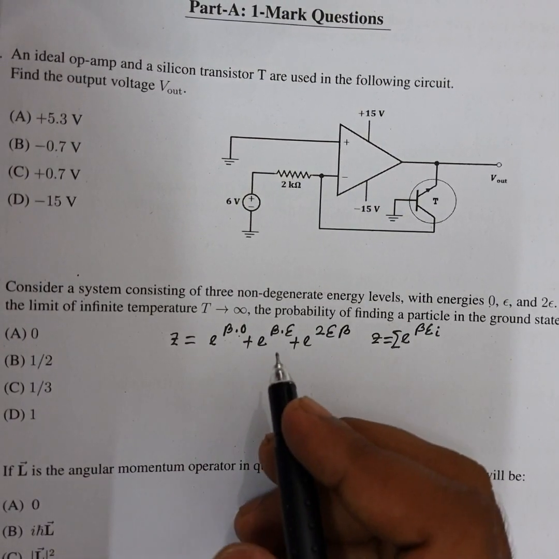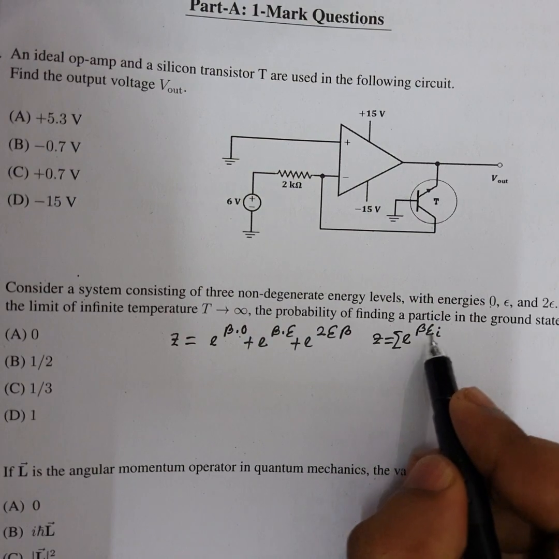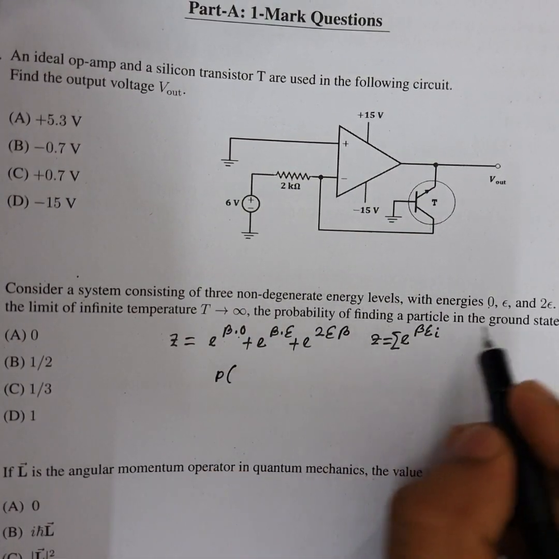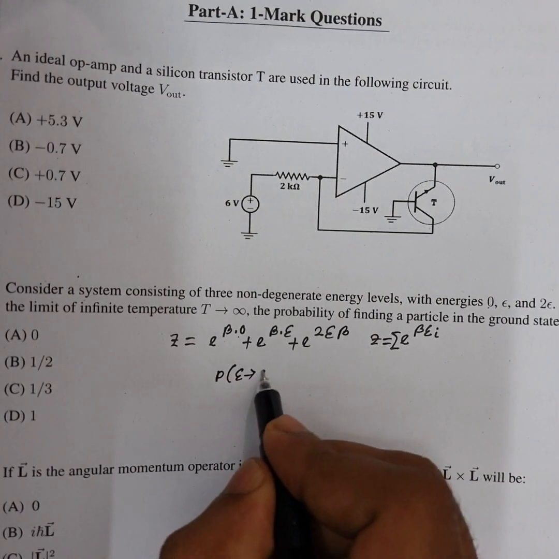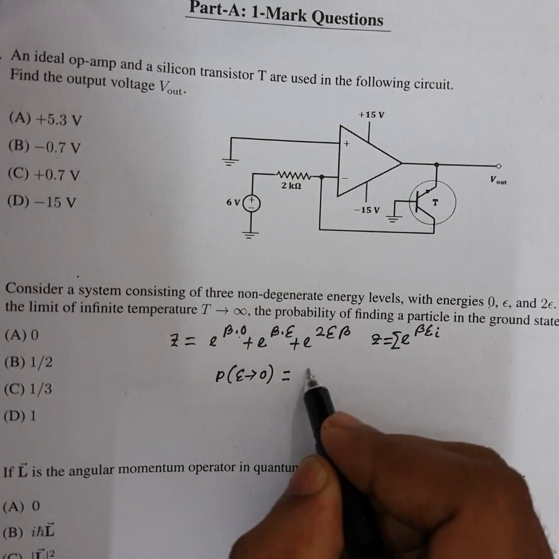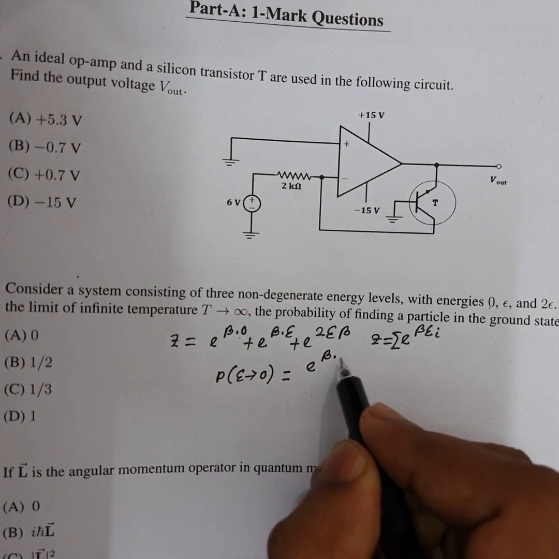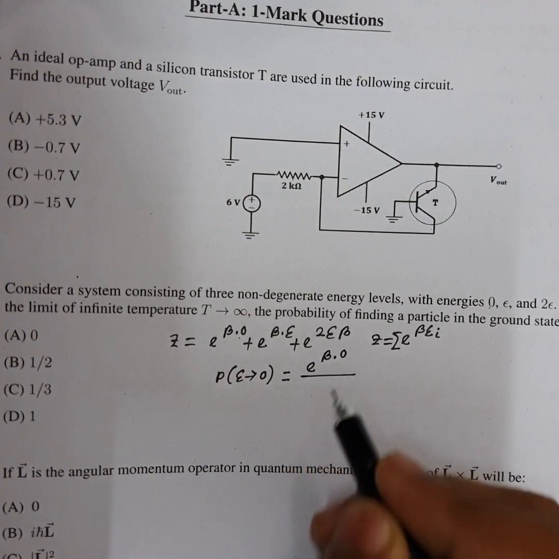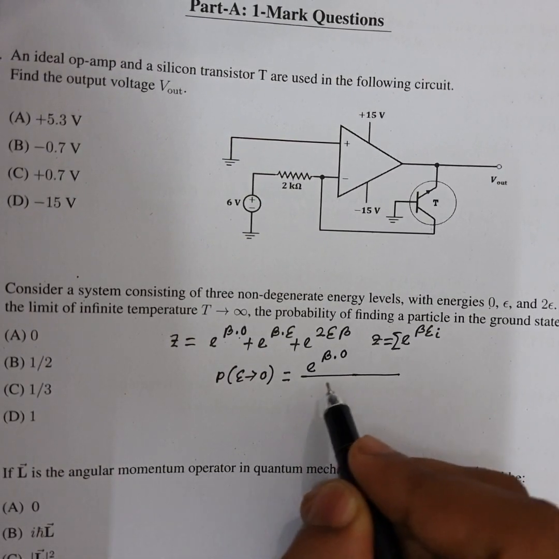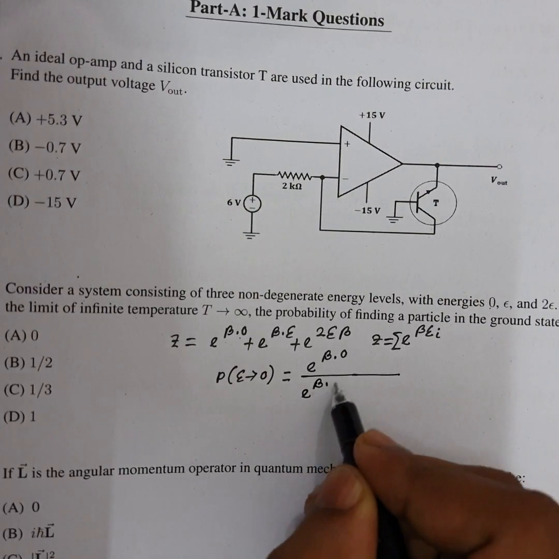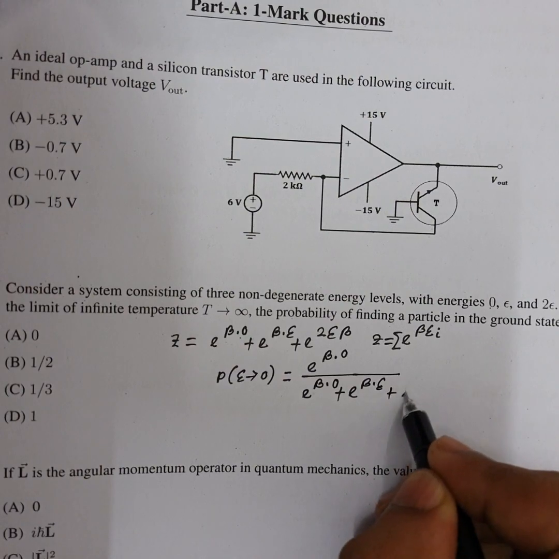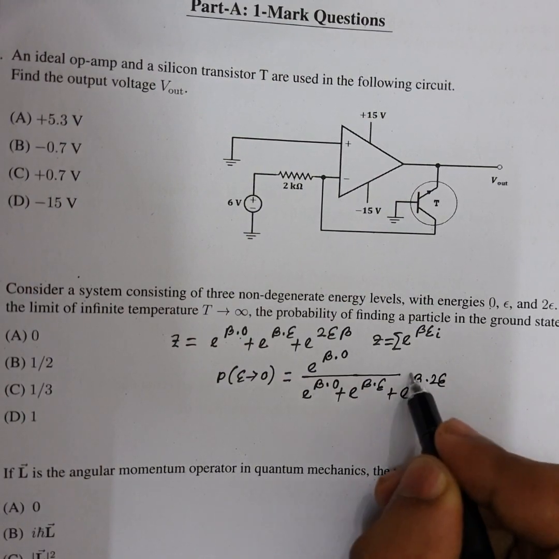But here the problem is the probability of finding a particle in the ground state. So probability of finding the ground state means the energy is 0. The probability of the ground state is nothing but e to the power beta 0 divided by the total partition function of the system: e to the power beta 0 plus e to the power beta epsilon plus e to the power beta 2 epsilon.